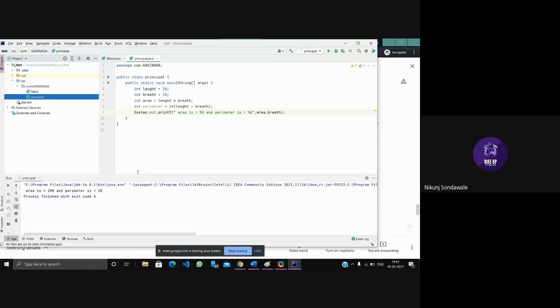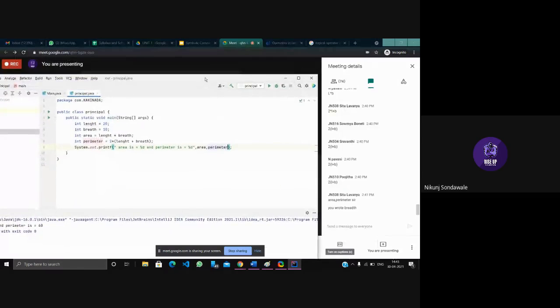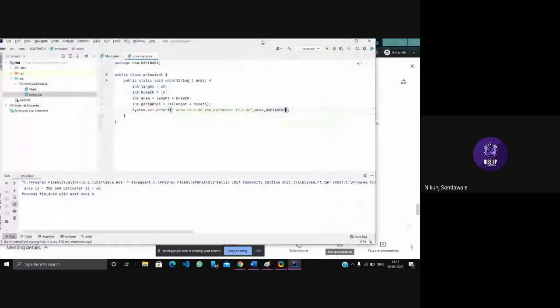So the perimeter is 10, huh? No, it's not. Sorry, I used breadth here. I should use perimeter. Okay. So now it will show the output, I guess. After running this program, yeah, so now it is proper, right? Okay, so this is what you guys were warning. You wrote area perimeter, sir. You wrote breadth. Okay, okay, Sita. Now get it. Thank you.